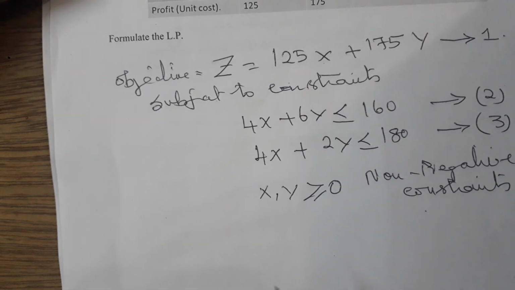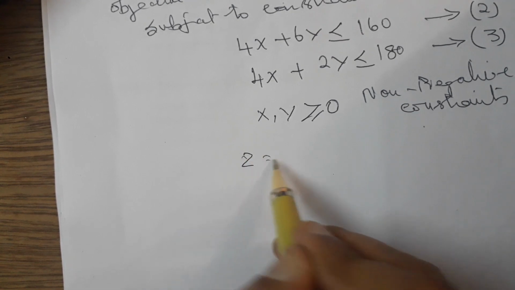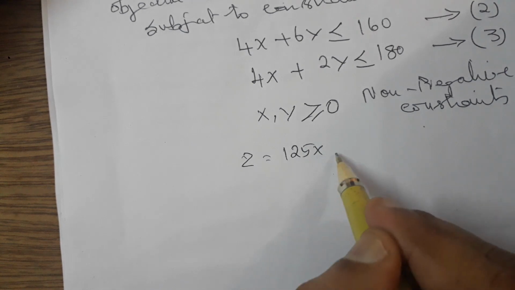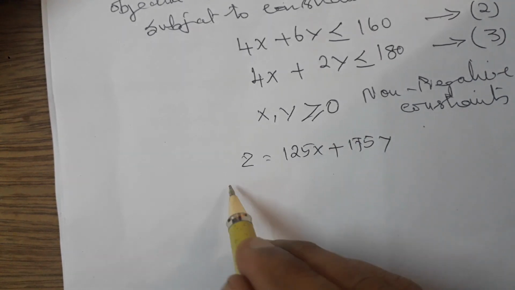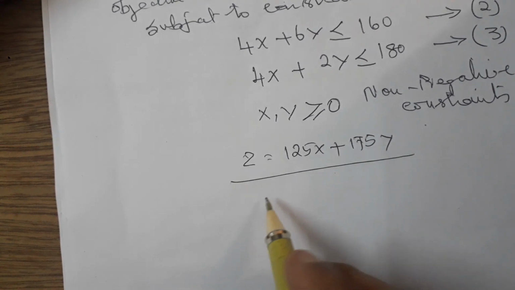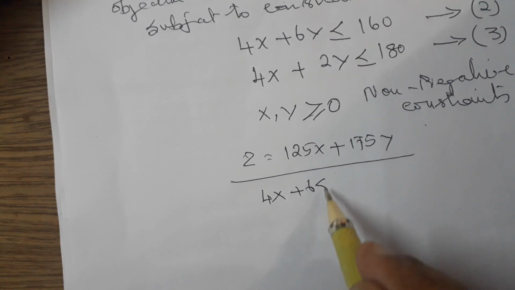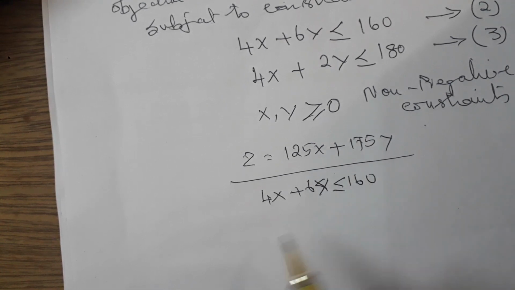So now the equations are: the objective function Z is equal to 125x plus 175y, subject to constraints 4x plus 6y less than or equal to 160.